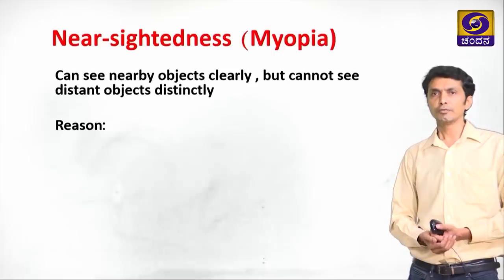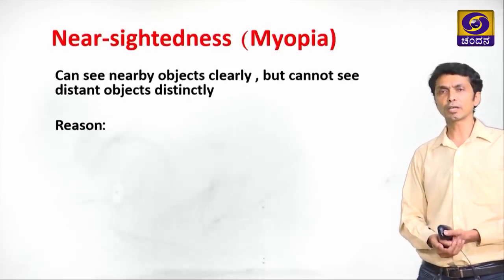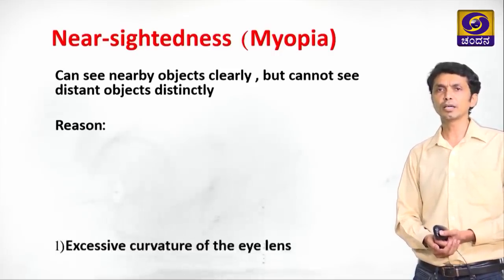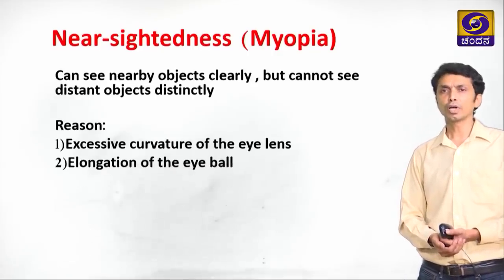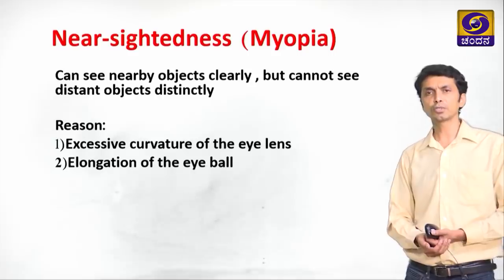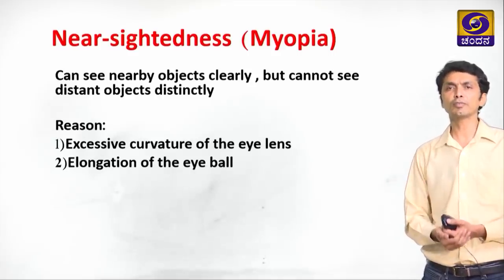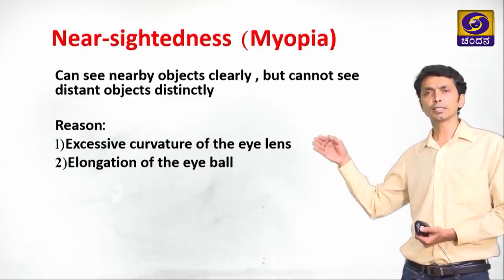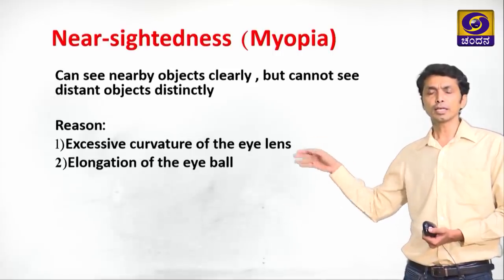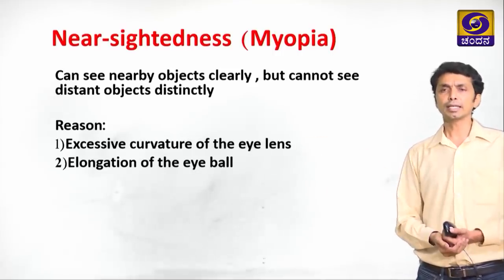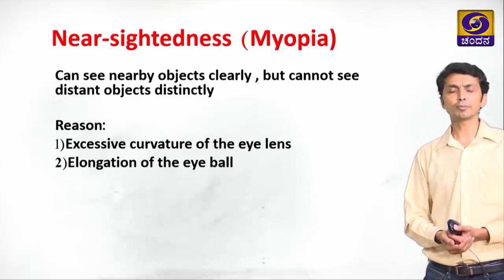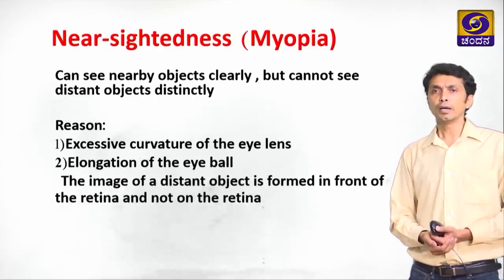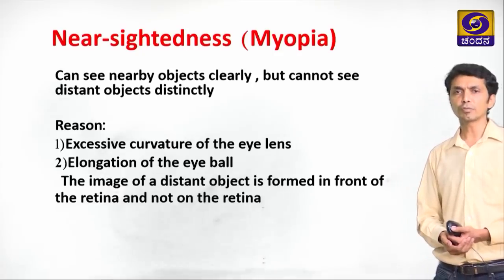So we can see nearby objects clearly but cannot see distant objects distinctly. Reason: excessive curvature of the eye lens, or also elongation of the eyeball. These are the two reasons. One is that the eye lens itself may have more curvature, which makes the image form in front of the retina because of more convergence of light rays coming from the object. So the image of a distant object is formed in front of the retina.